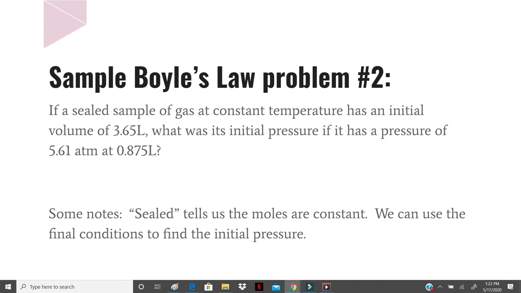All right, and our final sample problem here today. If a sealed sample of gas at a constant temperature has an initial volume of 3.65 liters, what was its initial pressure if it has a final pressure of 5.61 atmospheres at a volume of 0.875 liters? So once again, sealed is telling us that the moles are constant. In Chem 1, the moles are always going to be constant, but if you're with me in AP, that won't be true. This time we're going to use the final conditions, our V2 and P2 conditions, to calculate the initial pressure.